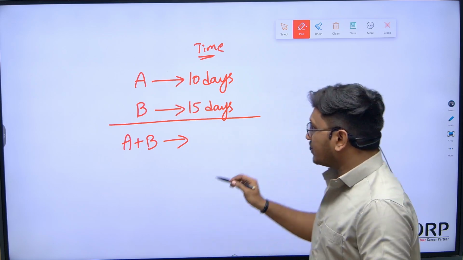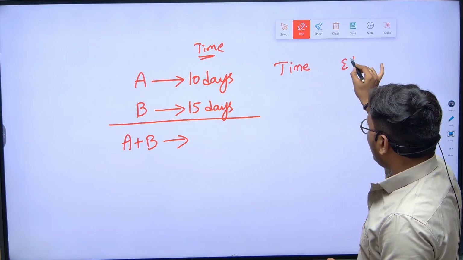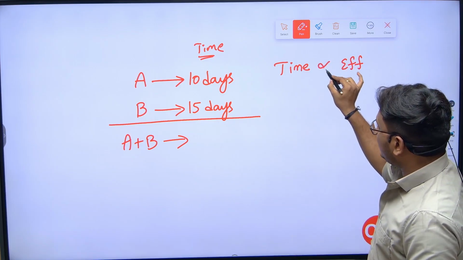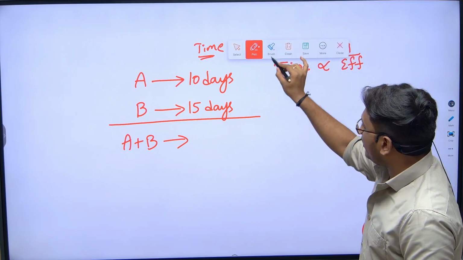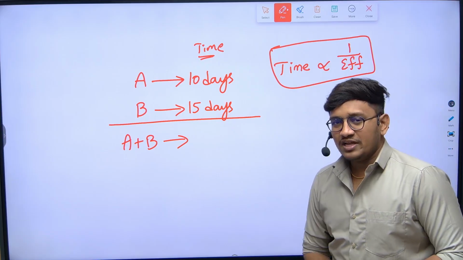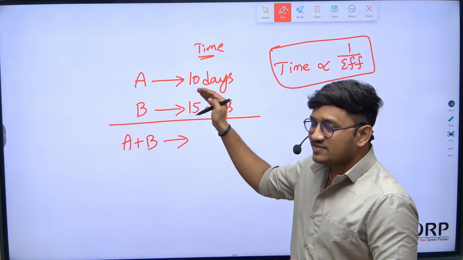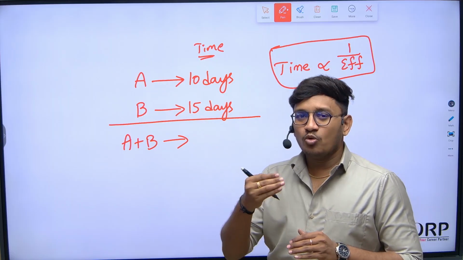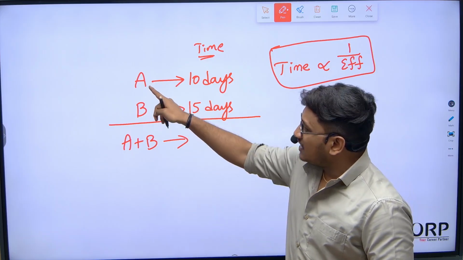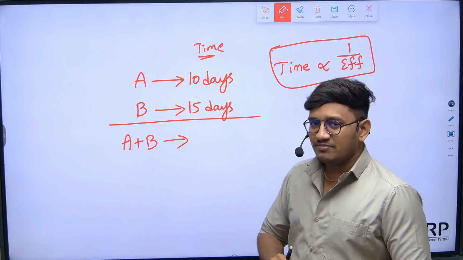So here, when you're talking about the relation between time and efficiency, what can be the relation? Can I say that time is inversely proportional to efficiency? Again, I repeat the statement: the person who is taking less time is more efficient. Out of A and B, I can say that A is more efficient than B because A is taking less time than B.